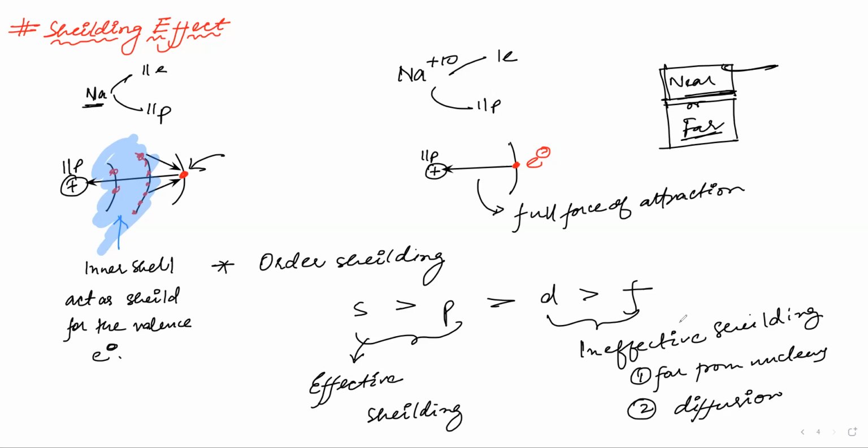So these have ineffective shielding because they are far from the nucleus, and the second reason is that they are diffused. And S and P have effective shielding. Okay, so write this slide. This is the most important part that you have to remember: the order of shielding.